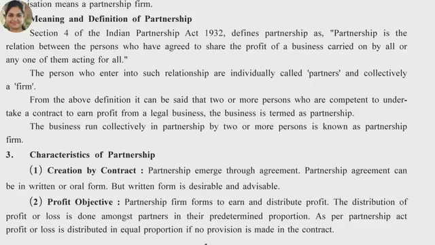It means a partnership firm is a relationship between two or more persons. Here all the persons are gathered to share the profit of a business run by all of them or any one from them. It means it is not necessary for all partners to remain present in a partnership firm. Any one partner can also run the business.